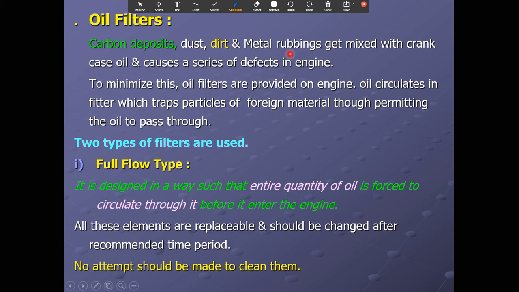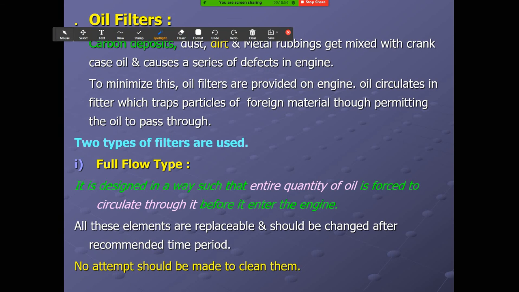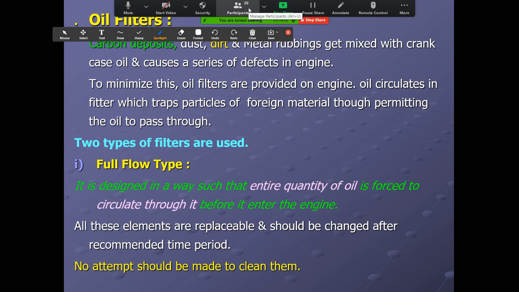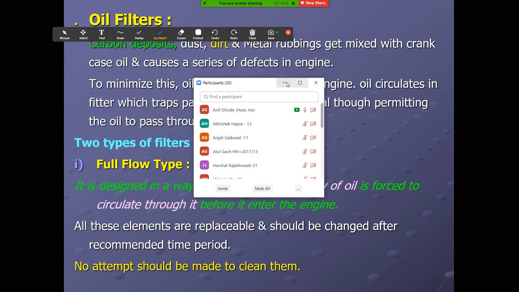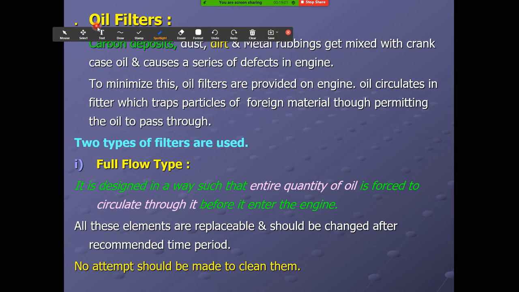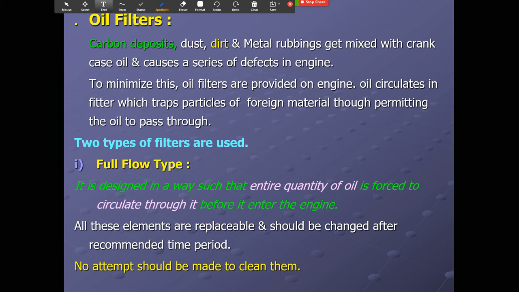and rubbing particles get mixed with the oil, and these cause defects in the engine. To minimize this, oil filters are provided on the engine. The engine oil circulates through the filter, which traps the particles of foreign metal while permitting the oil to pass through.